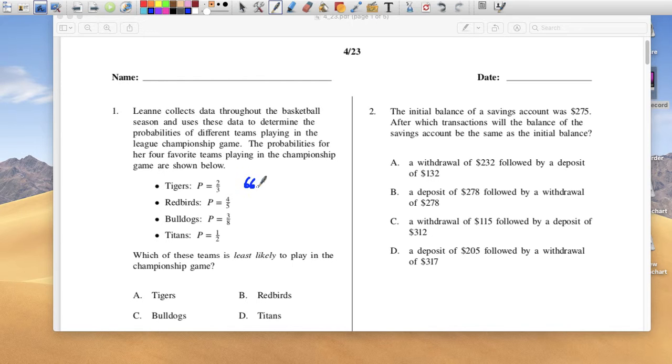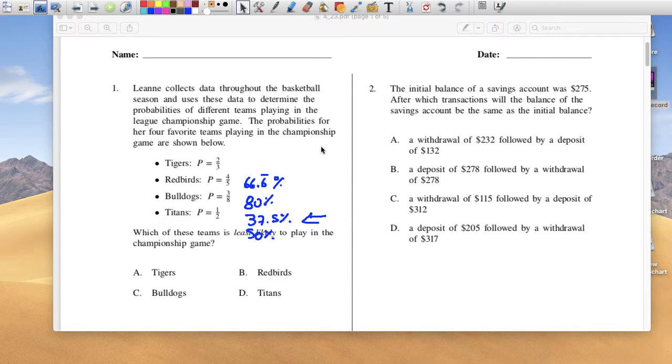2/3, if you put it in your calculator and you change it to a decimal, it's going to be 66.6%. 4/5 is 80%. 3/8 is 37.5%. And then 1/2 is 50%. So it's much easier to now detect which team is the least likely to make it. So the team with the least chance to go to the championship is obviously this one. So that would be the Bulldogs.